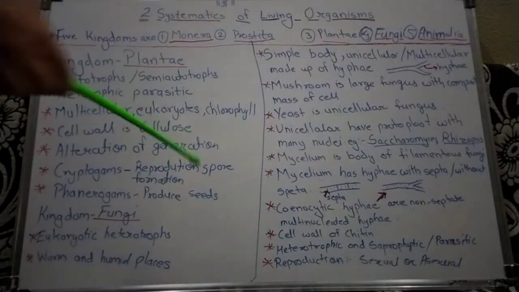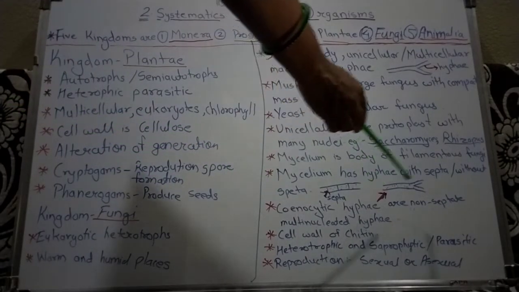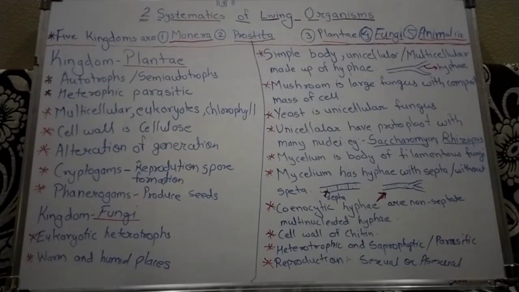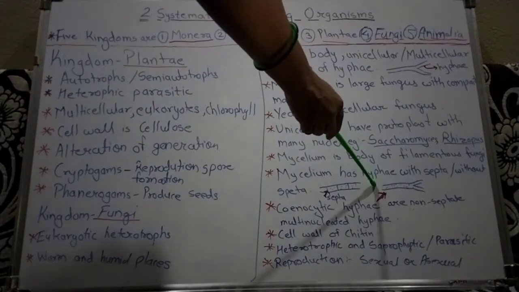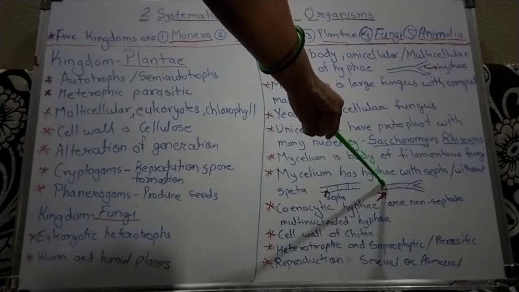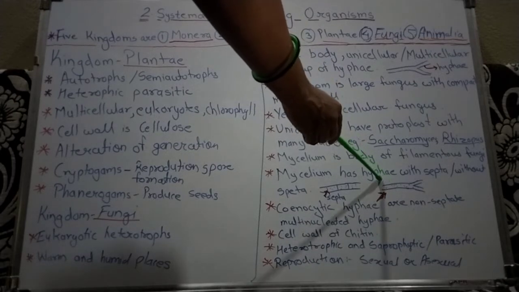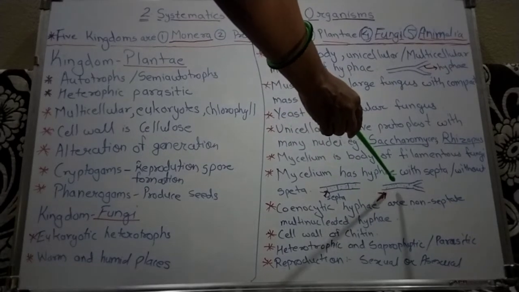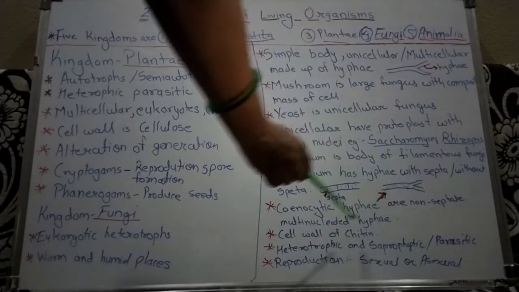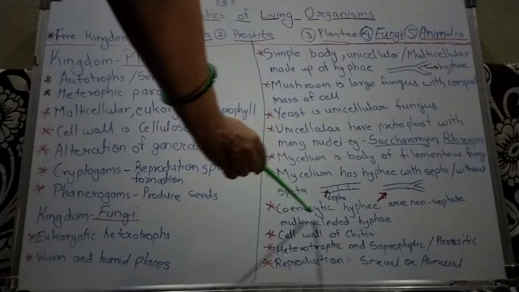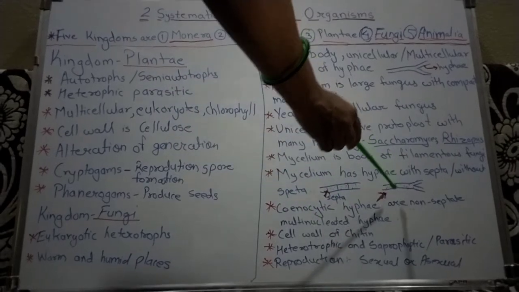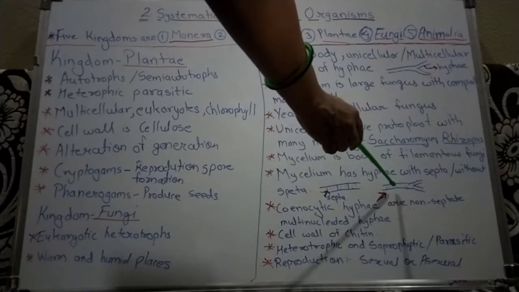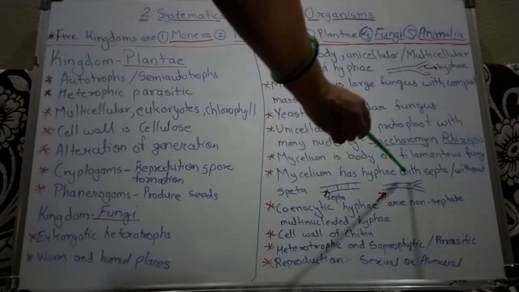Now coenocytic hyphae are non-septate multinucleated hyphae. This is called coenocytic hyphae, which have non-septate multinucleate hyphae. In this coenocytic hyphae we cannot see any septa or partition. That is why this hyphae is called coenocytic hyphae, and it is multinucleated; we can see that many nuclei are present in this hyphae.